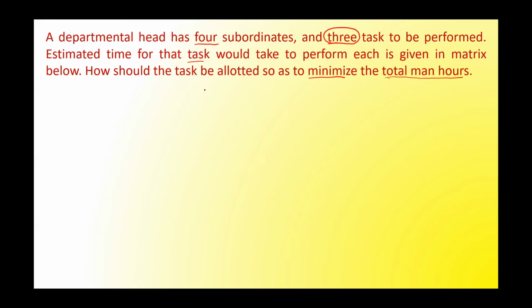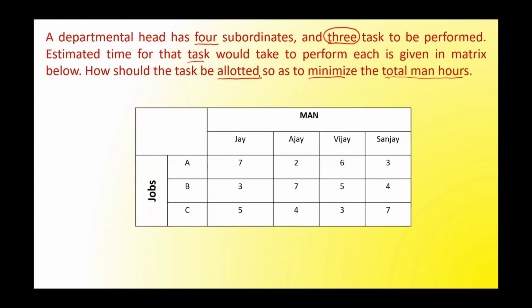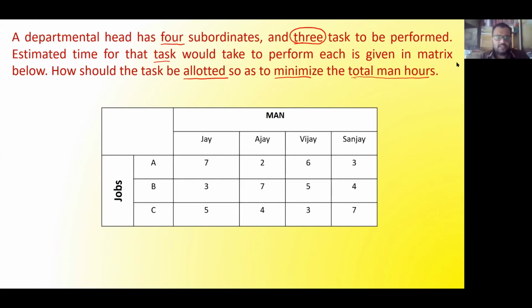So first we need to find out what is the optimum allotment. So here it is written how the task should be allotted. So first we have to do assignment, and then finally you have to find out the minimum total man hours. The matrix given is like this. From this matrix you can easily observe that there are 4 persons, Jay, Ajay, Vijay and Sanjay, and there are only 3 jobs, A, B and C. So this is what I mean by unbalanced assignment problem. By looking at the problem itself, you can identify that it is an unbalanced assignment problem.